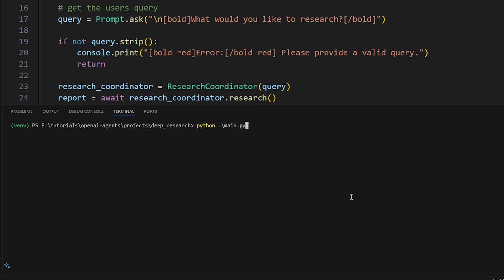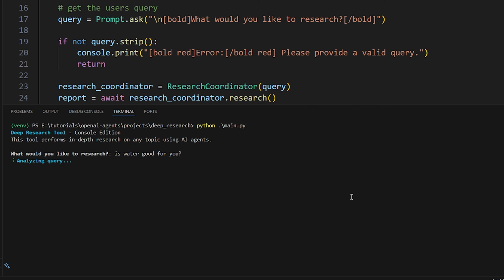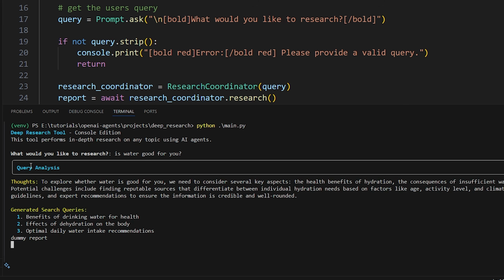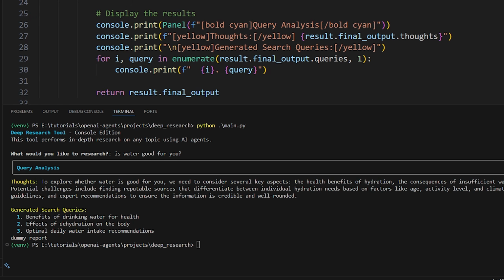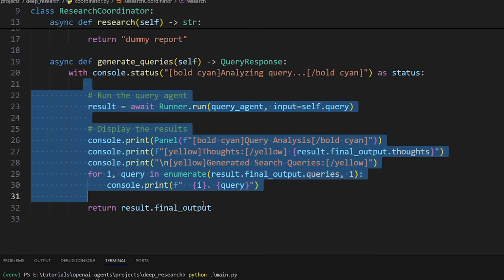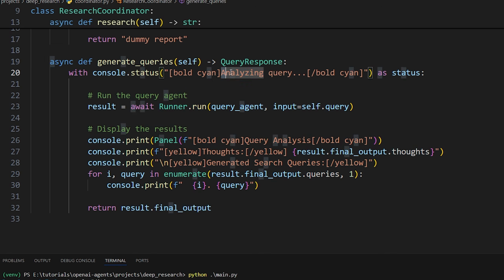So now if we run it, let's try it now. Let's do python main.py. What would you like to research? I'll say, is water good for you? And let's see if we can generate. So here we go. Here's the status thing I was telling you about. While it was doing the stuff within the status, let me go back to the code here. While it was doing the stuff within here, it was showing at the top analyzing query with a nice little loading indicator. So it looks really cool, gives it a nice snazzy kind of look.